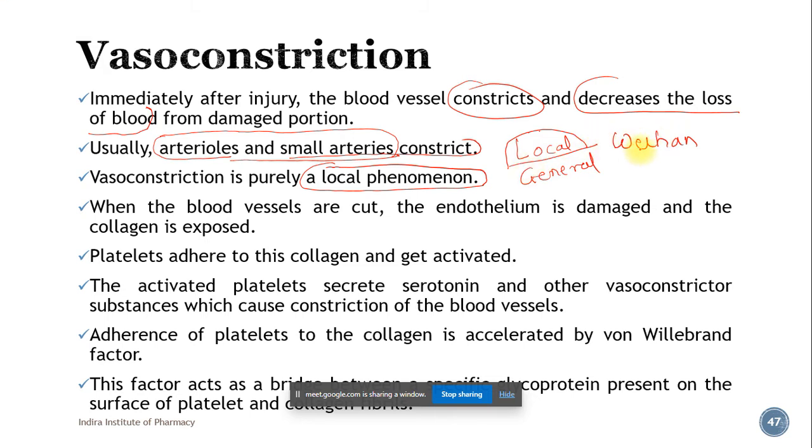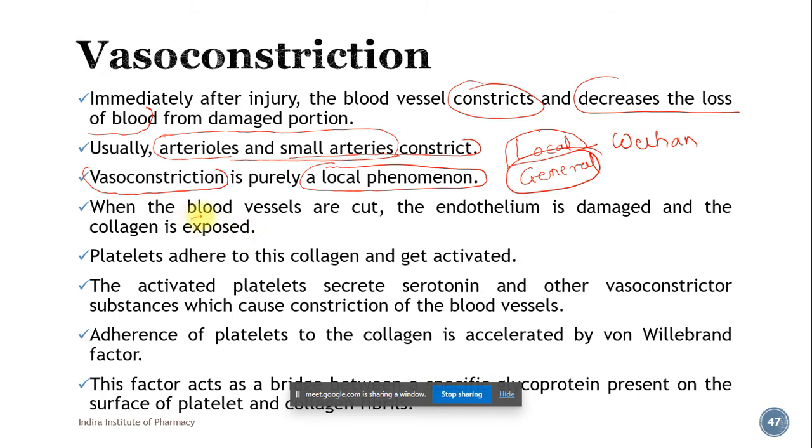But as it started spreading across the world, it became a general phenomenon. So that is the difference between local and general. Vasoconstriction occurs locally only, so it has very limited scope. It will occur only in the blood vessel where the injury is present.